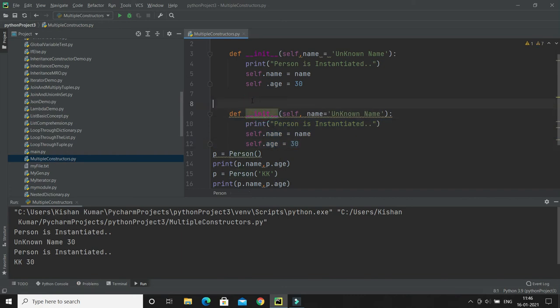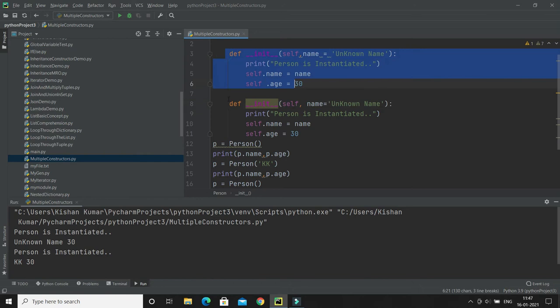In the source code, if you have a first constructor and then a second constructor, then the second constructor will be taken, so the second constructor will override the first constructor. If you have three constructors, then the last constructor will be considered; the last constructor will override the rest of the constructors. These things you have to keep in mind. Of course you can define them, but the last constructor will be taken, right?